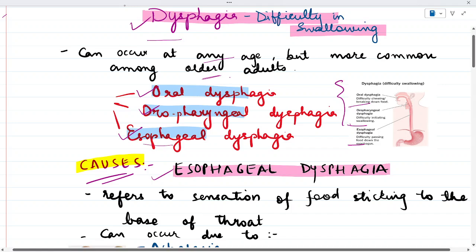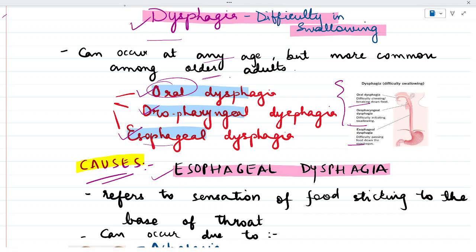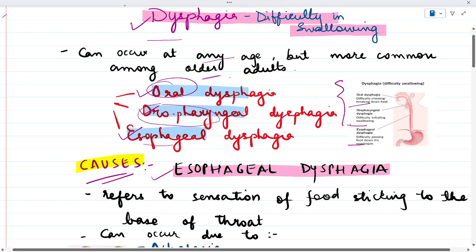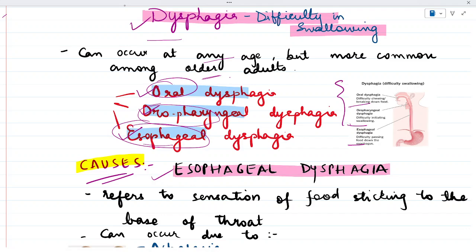In case of oral dysphagia, the complaint would be that the patient has difficulty in chewing or breaking down the food. If we talk about oropharyngeal dysphagia, there is difficulty in initiating swallowing, and esophageal dysphagia is where there is difficulty in passing the food down the esophagus.